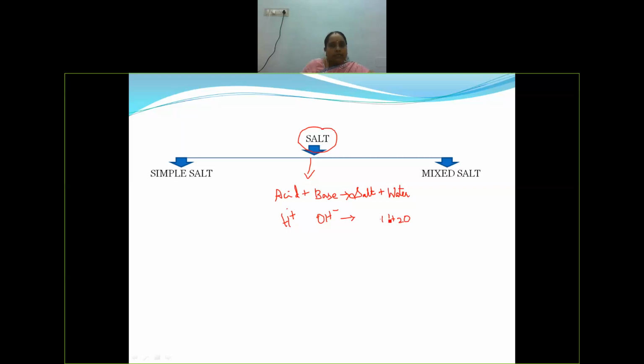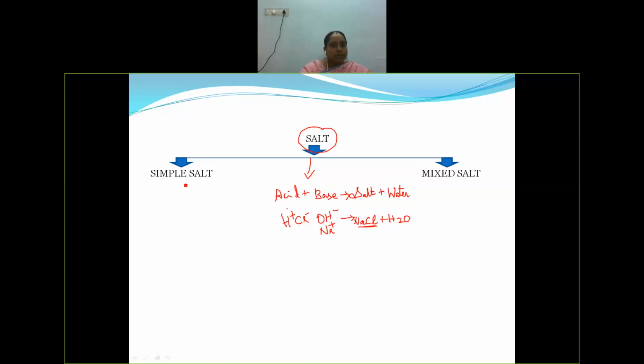Then what is salt? It is made of the negative radical, for example Cl minus as the negative radical of the acid, and sodium as the positive radical of the base. So the salt formed will be NaCl. This is the salt here, and it is a simple salt, as it contains one acid radical and one basic radical.